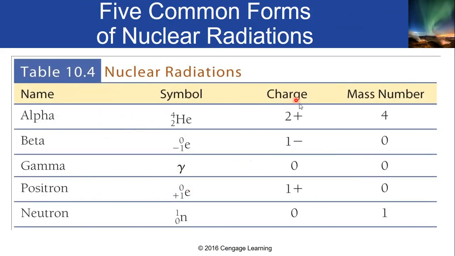So, these are the common forms of nuclear radiation: alpha, beta, and gamma. Some others are the positron and neutron. The positron is just the opposite of beta. In beta, an electron is emitted; in positron emission, a proton is emitted, and the nucleus gains an electron. Unlike in beta, where it gains a proton and loses an electron. In neutron emission, it just loses a neutron.